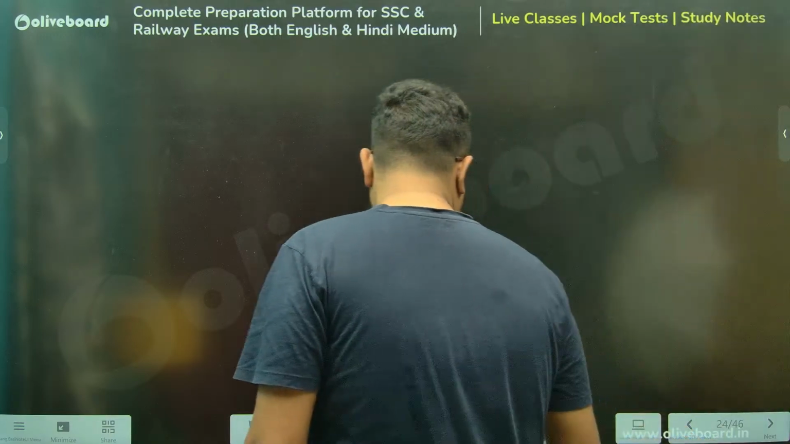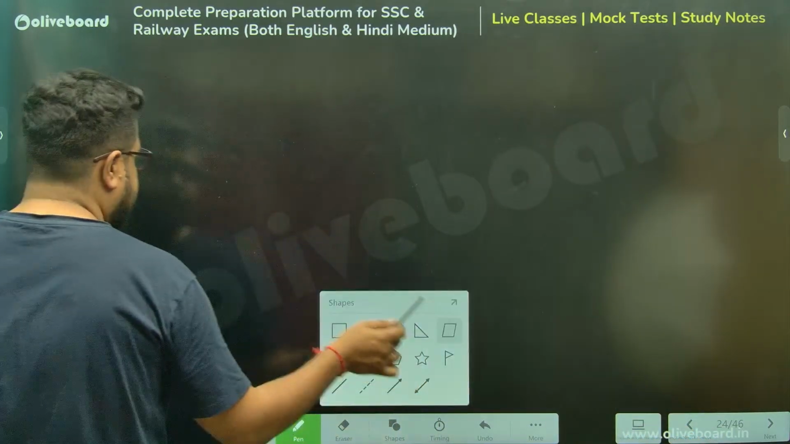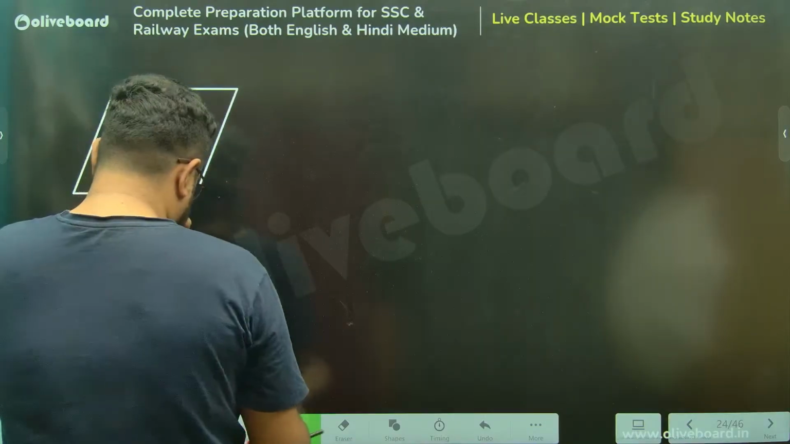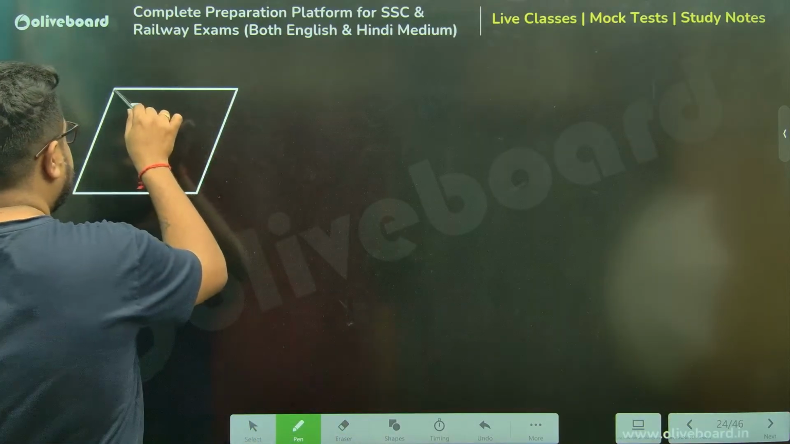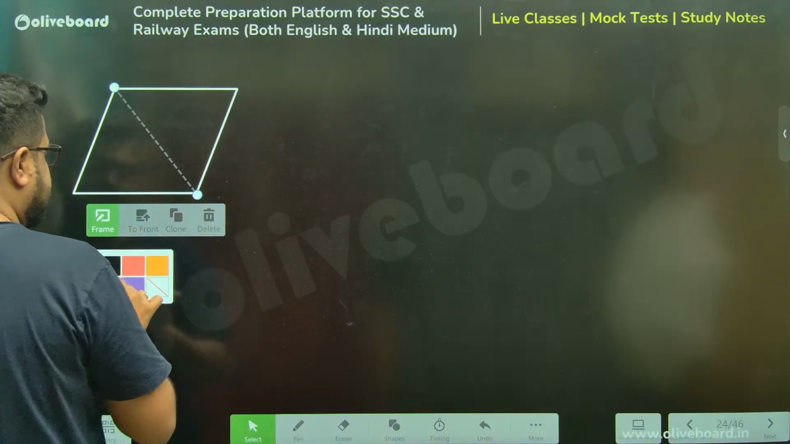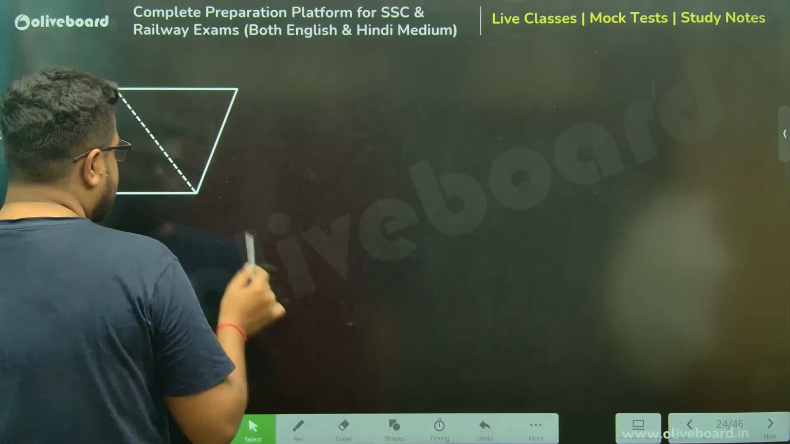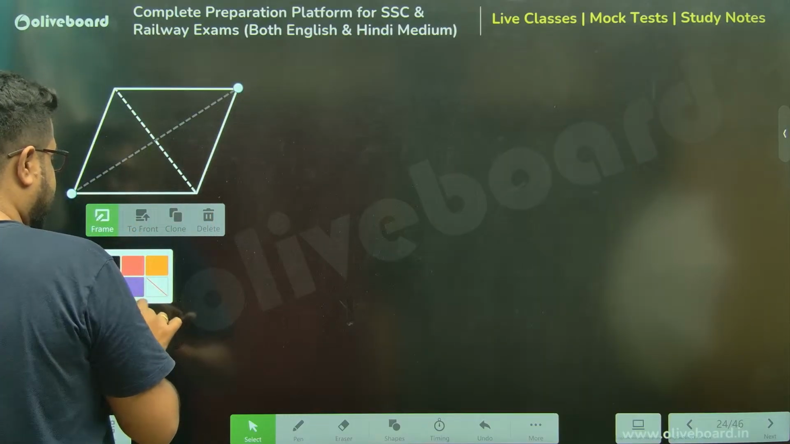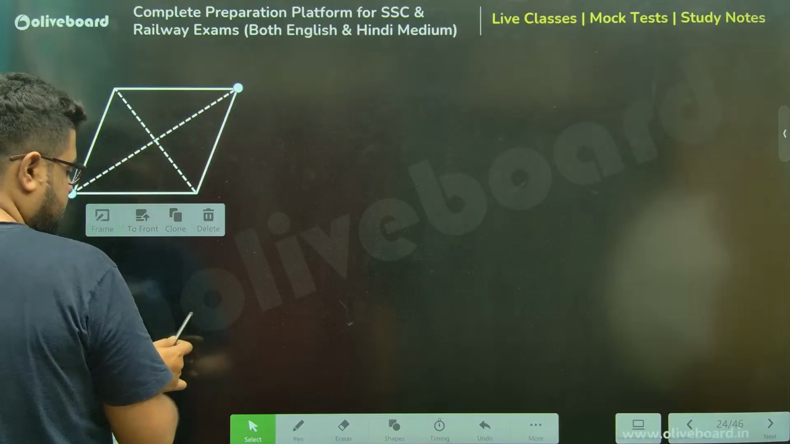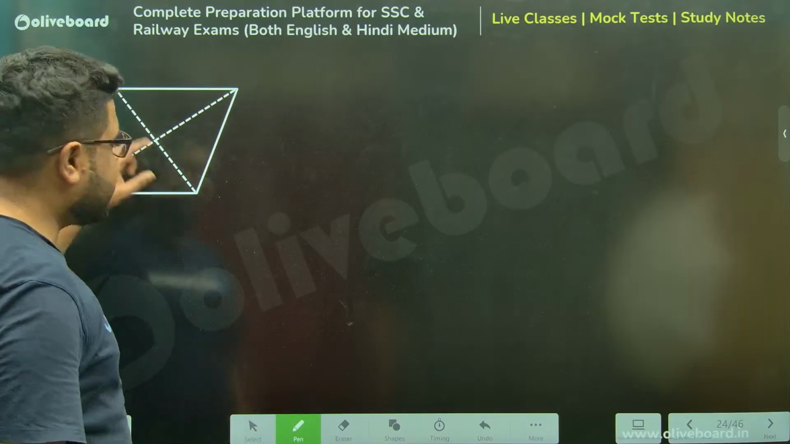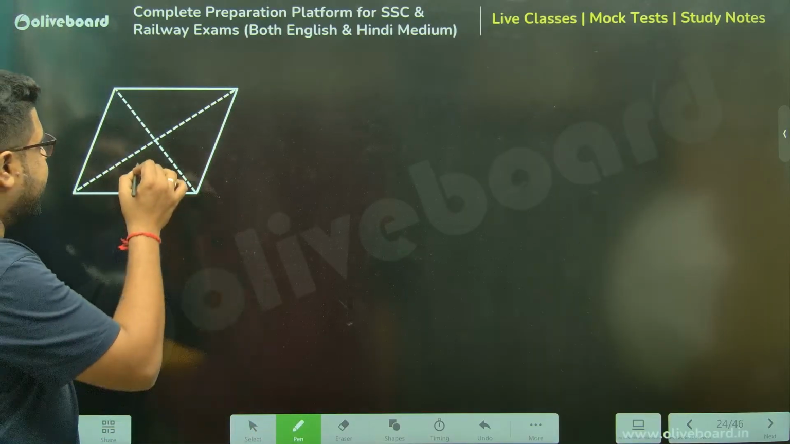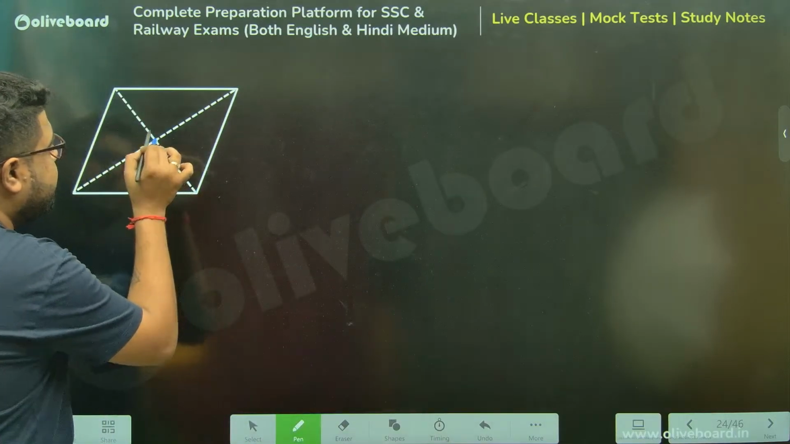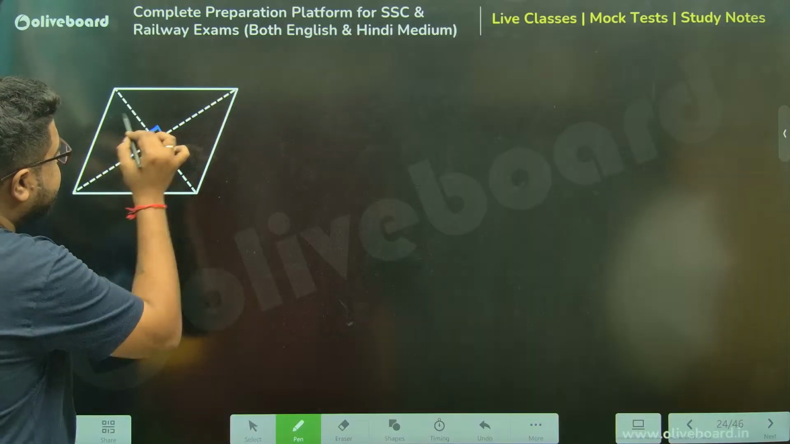Sir, rhombus is very important. Rhombus is very, very important. So don't ignore that. I know many people who ignore it. Sir, rhombus is all four sides are equal, but diagonals are unequal. But there is a property of a rhombus. What is the property? So rhombus, two diagonals I have drawn. They will bisect each other, and not only that, they will bisect each other perpendicularly.